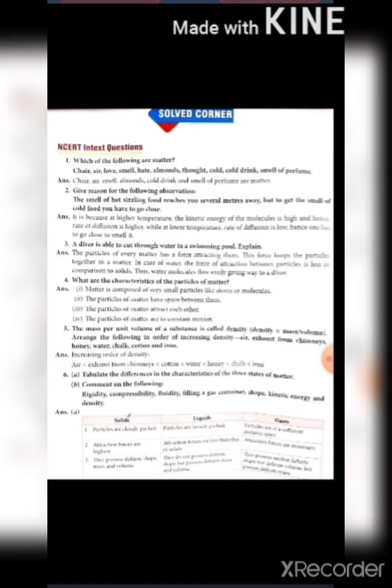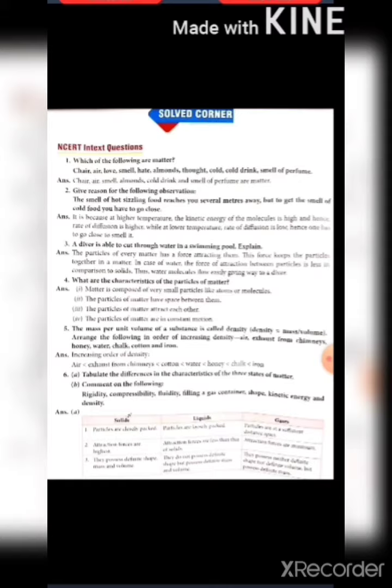Then the fifth one is, the mass per unit volume of a substance is called density. Arrange the following in order of increasing density. So the answer will be, air will come first, then exhaust from chimney, then cotton, then water, then honey, then chalk and then iron. So the order will be air, exhaust from chimney, cotton, water, honey, chalk and iron.